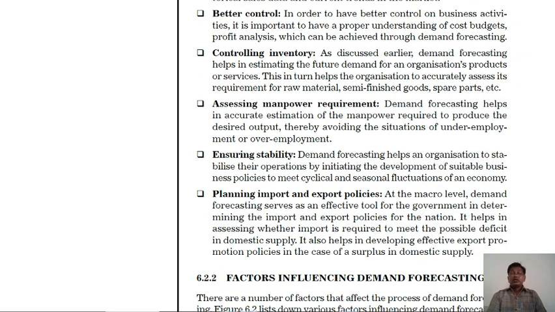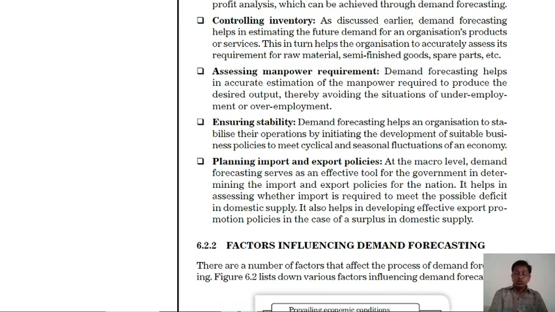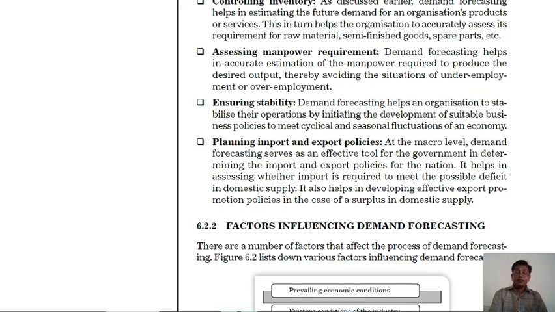Here, the next main point to cover is the factors affecting demand forecasting.